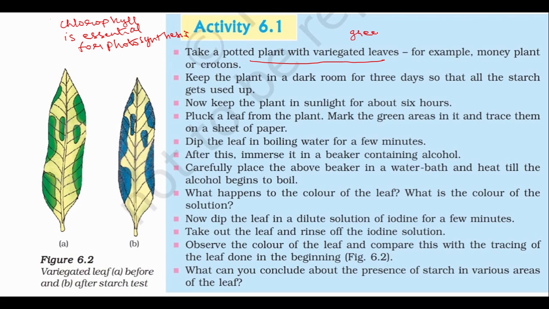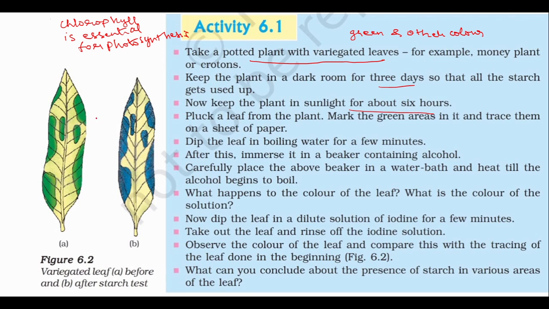So for example, a croton leaf. You will see some green color and yellow color, red color, you can see in that. So green colored patches means chlorophyll is there, and the other colored side does not have chlorophyll in it. So you can take a croton leaf and keep the plant in a dark room for 3 days, so that all the starch which is already present in the leaf will be used up. Next, you will keep the plant in sunlight for about 6 hours.